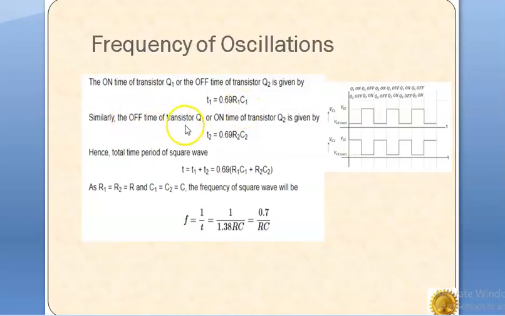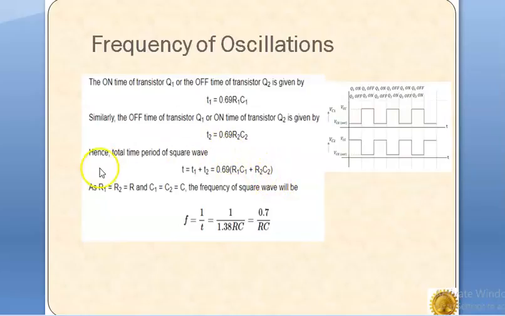Similarly, the off time of transistor Q1, or the on time of transistor Q2, is T2 equal to 0.69 R2 C2. Therefore, the total time period is T equal to T1 plus T2, which is equal to 0.69 (R1 C1 plus R2 C2).